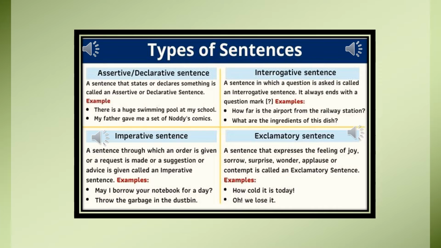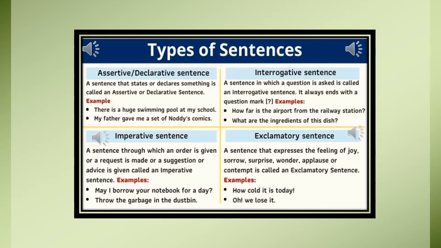Now, these assertive sentences are of two kinds, affirmative and negative. Affirmative sentences make a positive statement, like the boy is innocent. However, negative sentences make a negative comment. For example, the boy is not innocent.